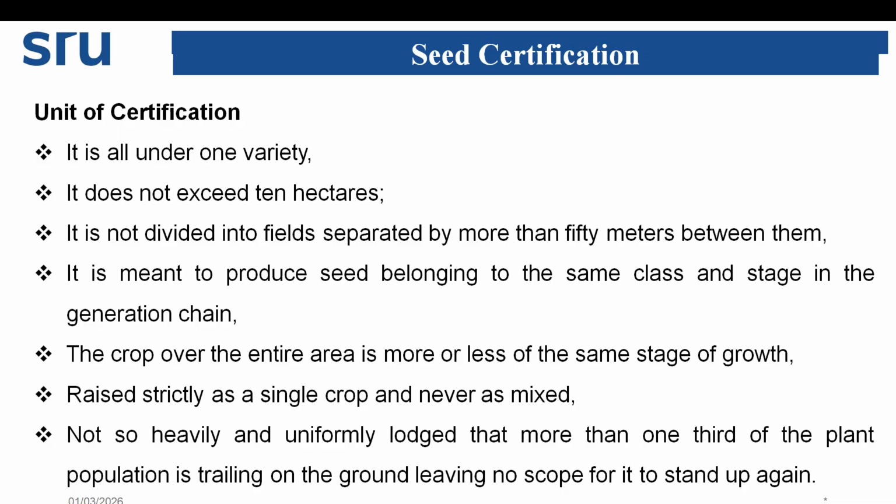Next topic, unit of certification. It is all under one variety. It does not exceed 10 hectares. It is not divided into fields separated by more than 50 meters between them. It is meant to produce seeds belonging to the same class and stage in the generation chain. The crop over the entire area is more or less of the same stage. Whatever the crop in the entire area, it should be at the same stage of growth. The crop is raised strictly as a single crop and never as a mix.